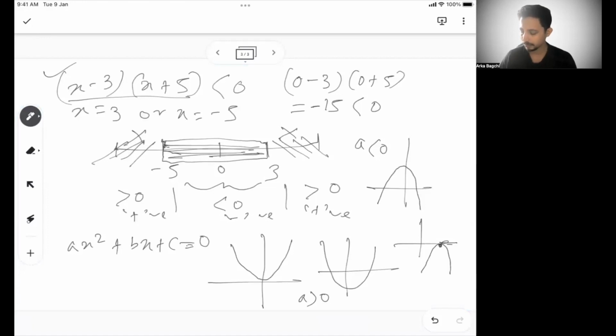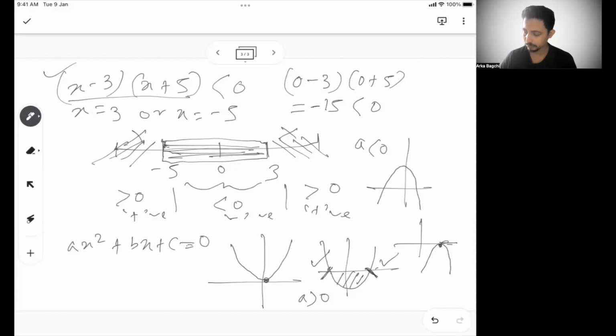Where it just touches the x-axis. Now, if it has two different solutions, you see there are 3 different sets of values, right? Between the two solutions it is negative, and on the other two sides it is positive.